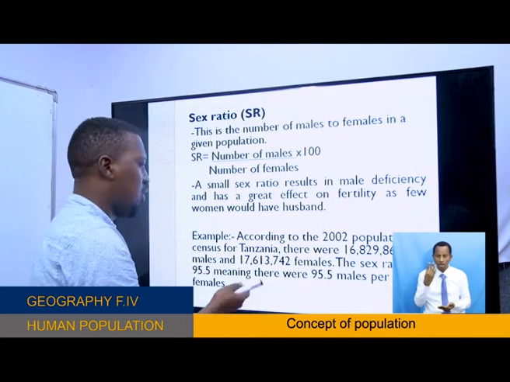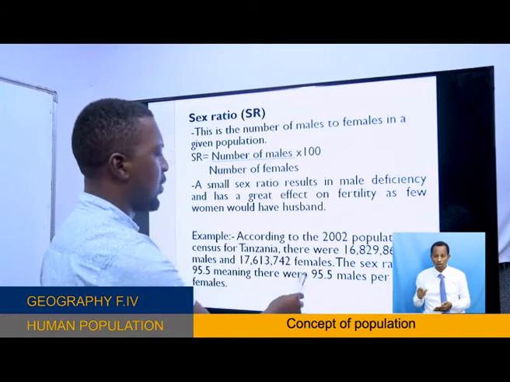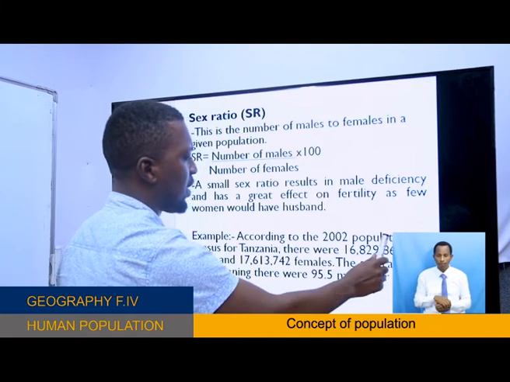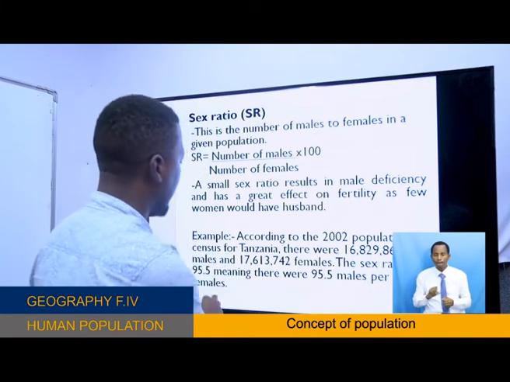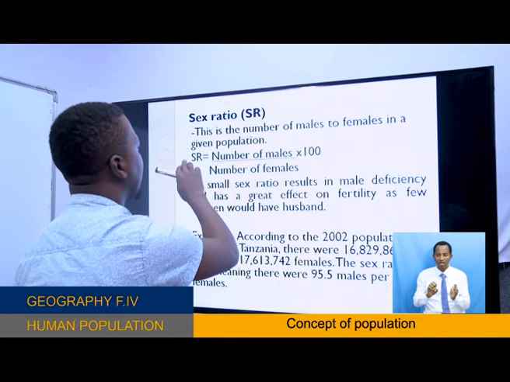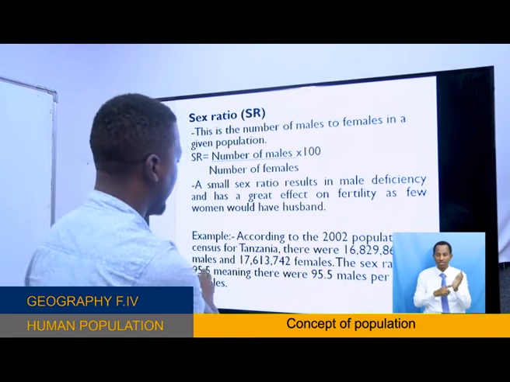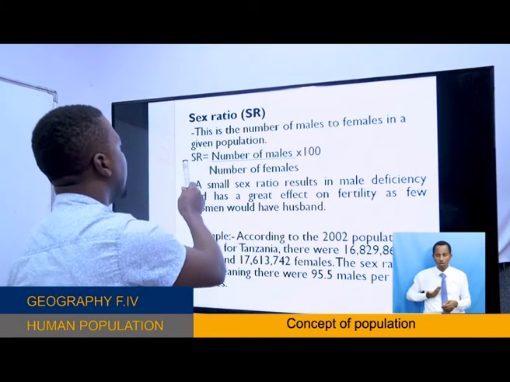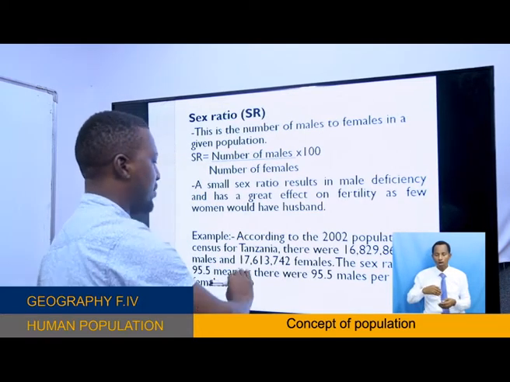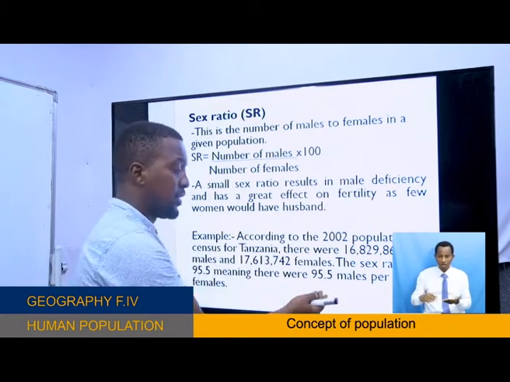So, for example, according to this population census of Tanzania in 2002, there were 16,829,861 males. Females were this number. You see? Now, to find the sex ratio, you take the number of males, you divide by the number of females, times 100. And if you did it correctly, you will get this amount here.